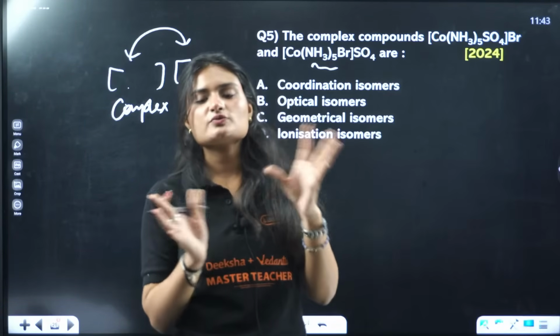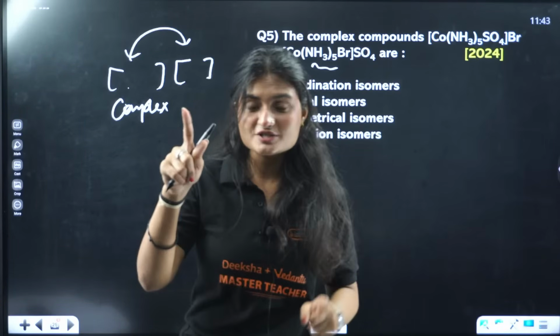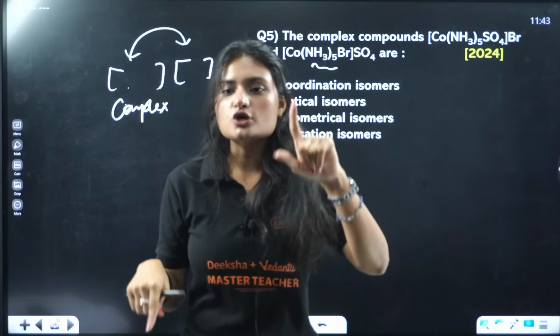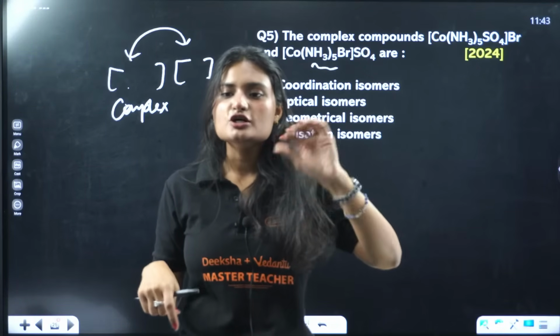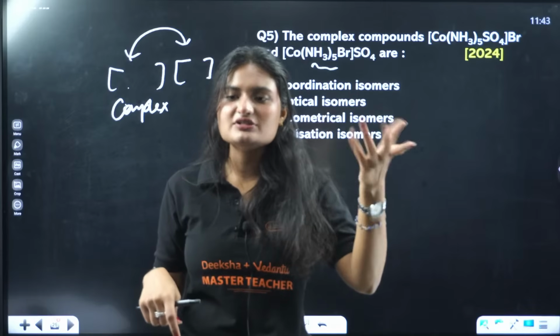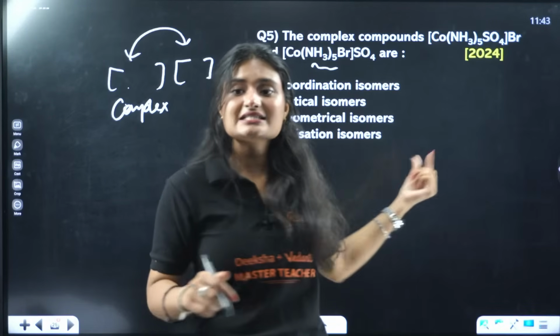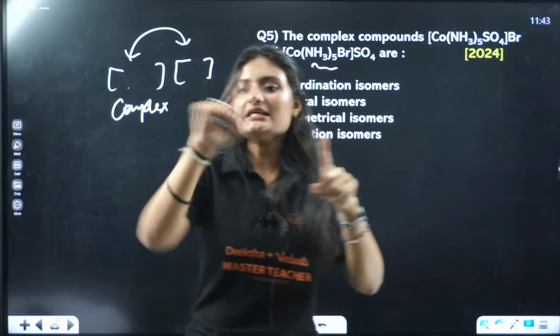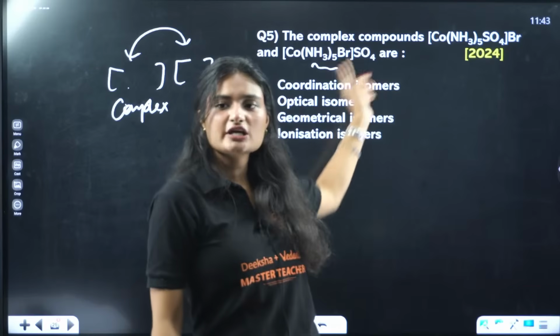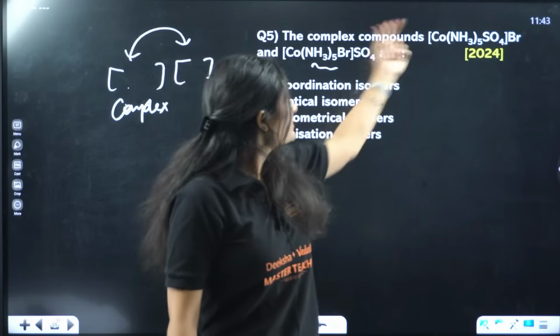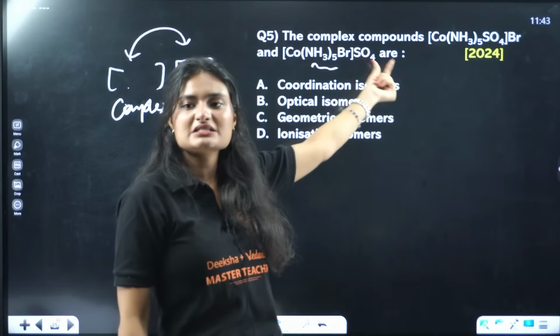There is one more isomerism similar to ionization, solvate isomerism or hydrate isomerism. Both are the same: solvate means solvent is there, and if the solvent is water, it is hydrate. That is similar to ionization, but there is an exchange of water molecules in that case. Here there is an exchange of ions between bromine and sulfate.